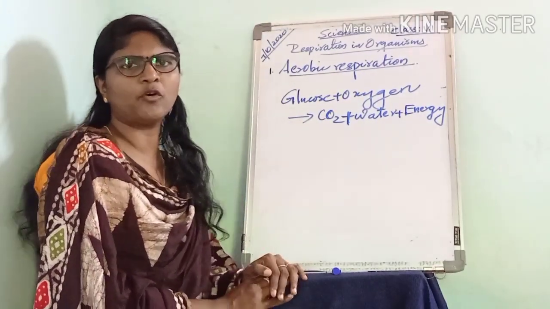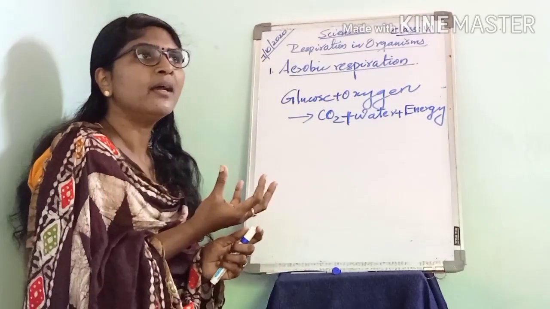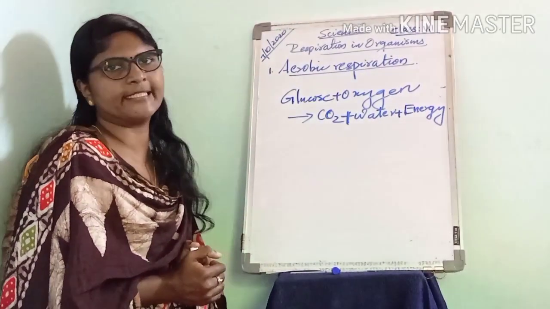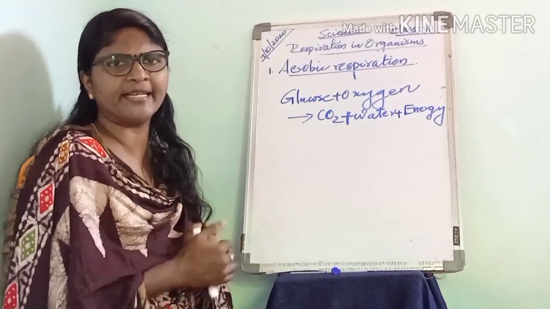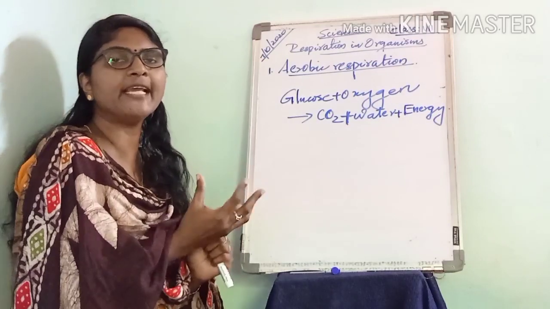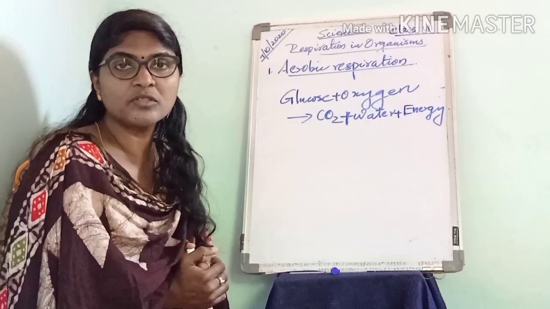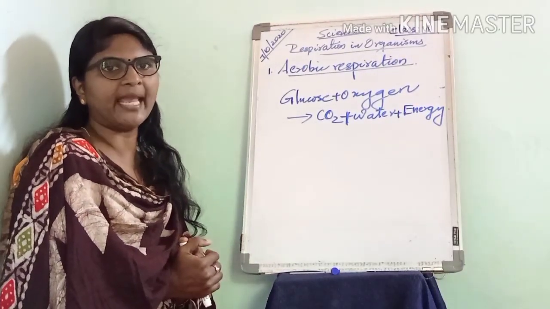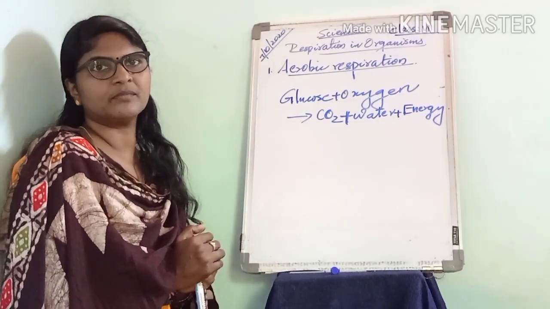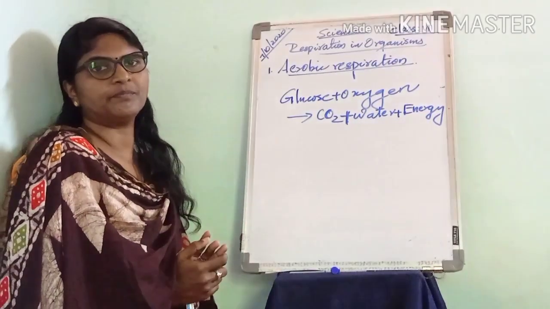Suppose when you work hard or when you run, our body needs more energy. To obtain more energy, the body has to burn larger amounts of glucose. And to do so, our body needs an extra supply of oxygen. For that our body needs what? Extra supply of oxygen.